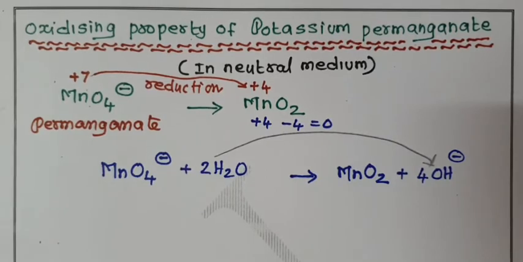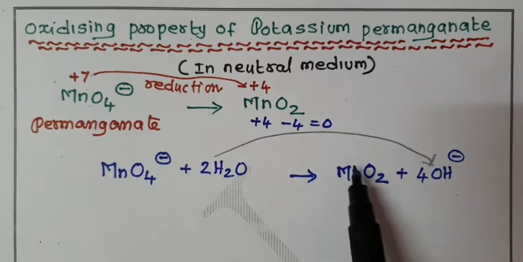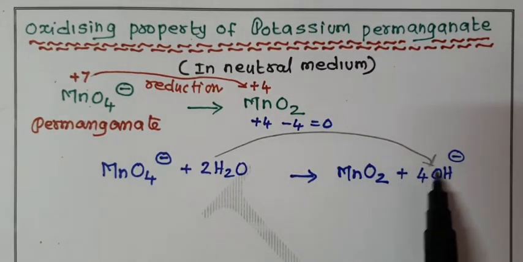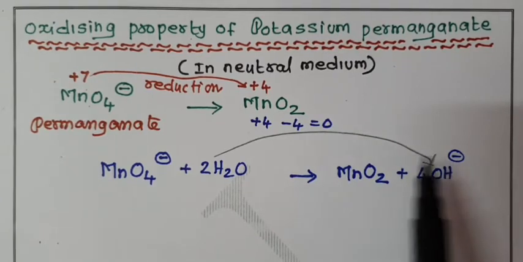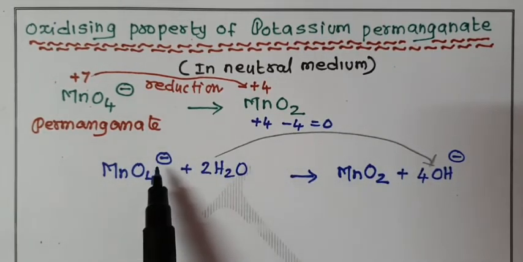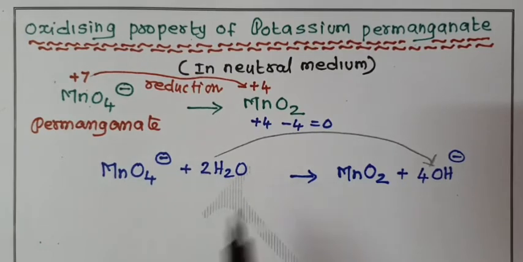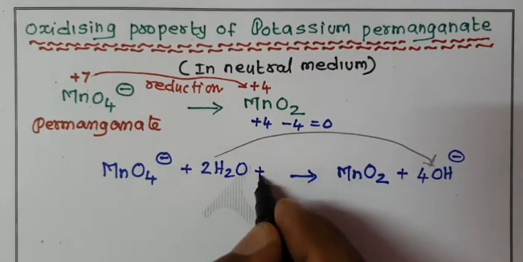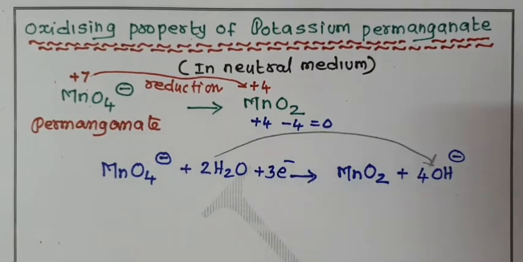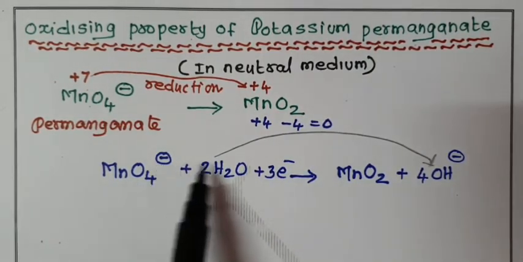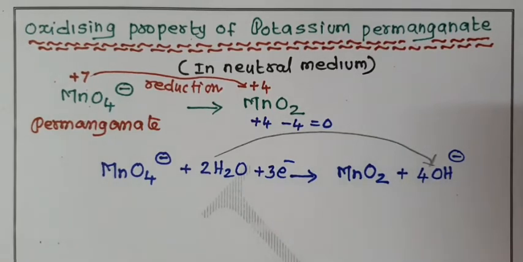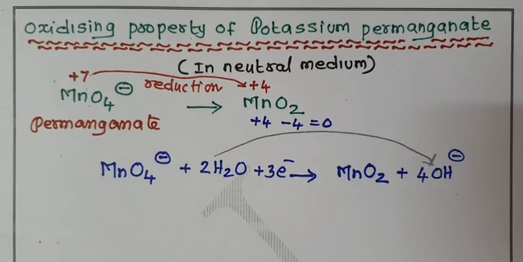Then finally, we have to balance the charges. Right hand side, what is the total charge? 4 into minus 1 equals minus 4. Left hand side should be minus 4. Here we have 1 minus, so we require 3 minus more. That 3 minus is added by adding 3 electrons. Now left hand side total is 4 minus, right hand side 4 minus, the equation is balanced. So this is the method of balancing the ionic equation in neutral medium.